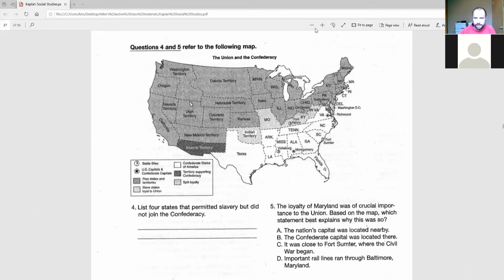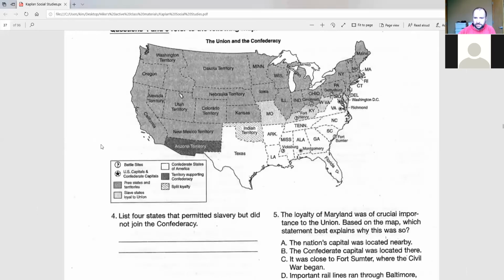Okay, and the reason I feel like doing this question is because it's a good quiz to see if we know our state abbreviations. So it says, list 4 states that permitted slavery but did not join the Confederacy. So I can look and see 1, 2, 3, 4, 5. I believe there are 5 total states. They only ask you to list 4 of them. So go ahead and see if you can figure this out real quickly. And then I'm going to walk us through it here in a second.